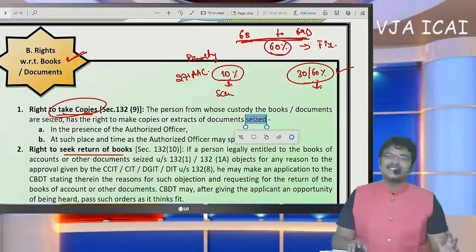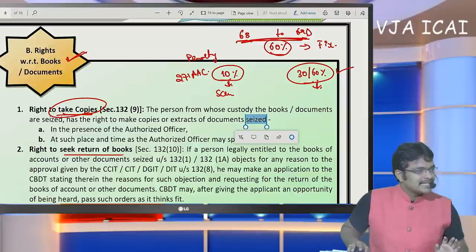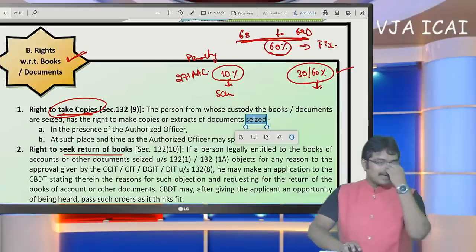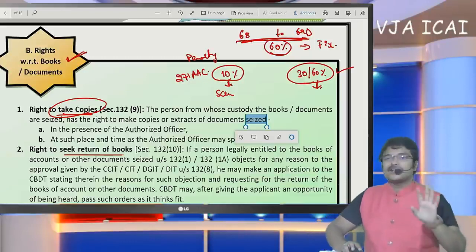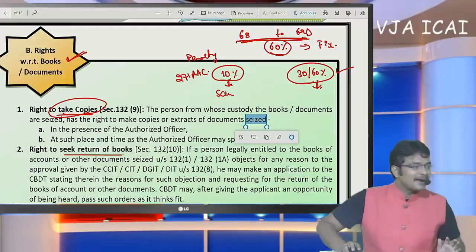Next, STT is a different concept. Securities transaction tax is not a part of income tax. It's a separate aspect. Next, in assessment, do all the physical books have to be given or will copies do? Sir, we have to hand over the originals to the department. We need to take copies. All the books of accounts should be handed over.